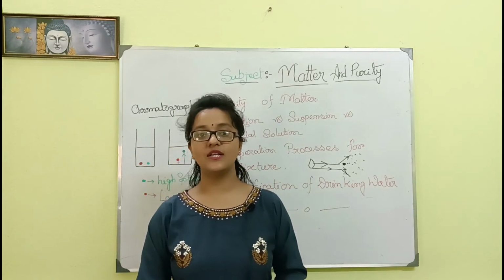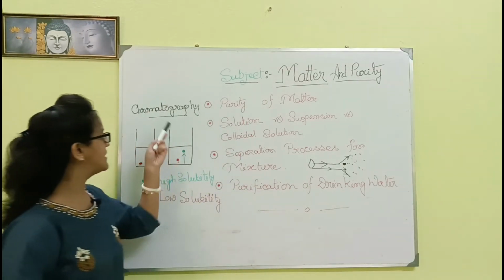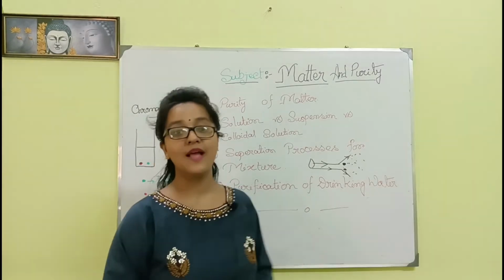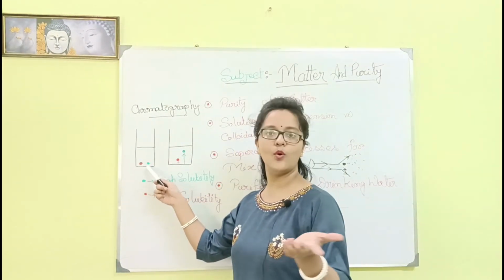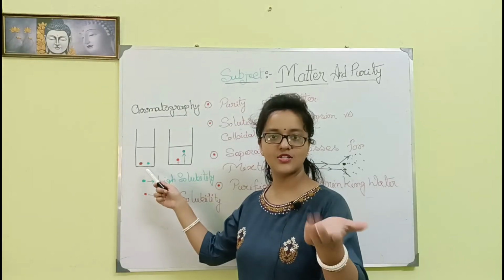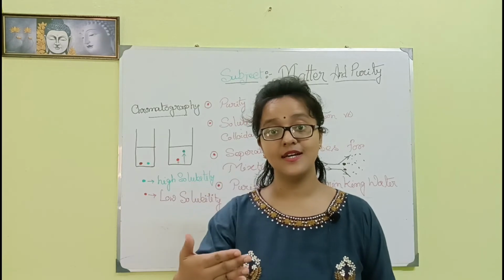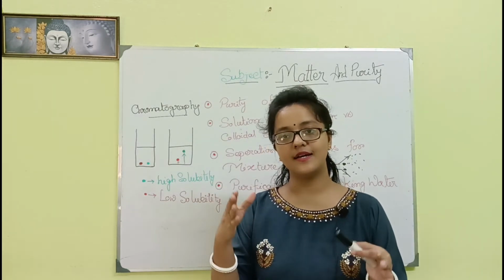Now I will tell about chromatography. First of all, please notice this figure, this basic chromatography figure, and I will tell you what happens. There are two or more types of solutes. These solutes are very different in solubility.